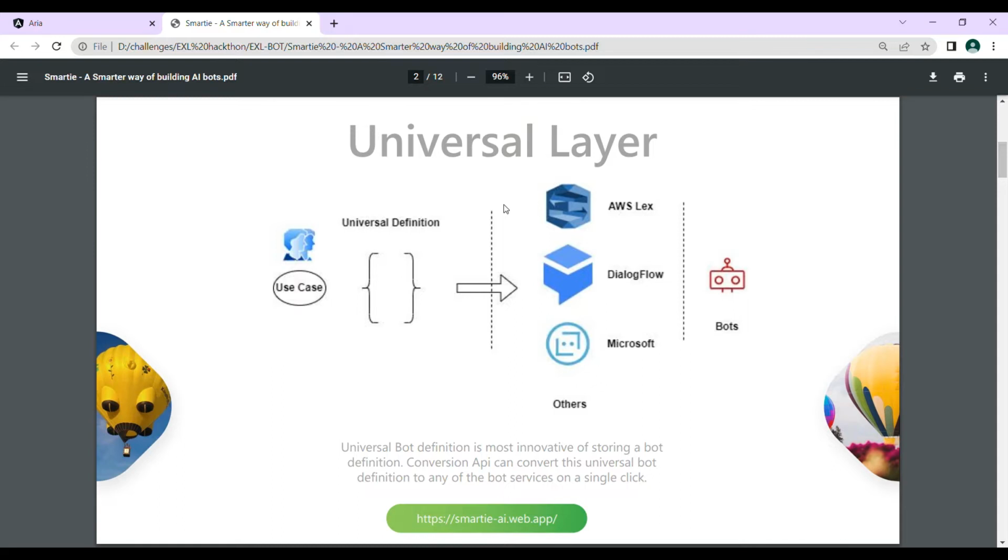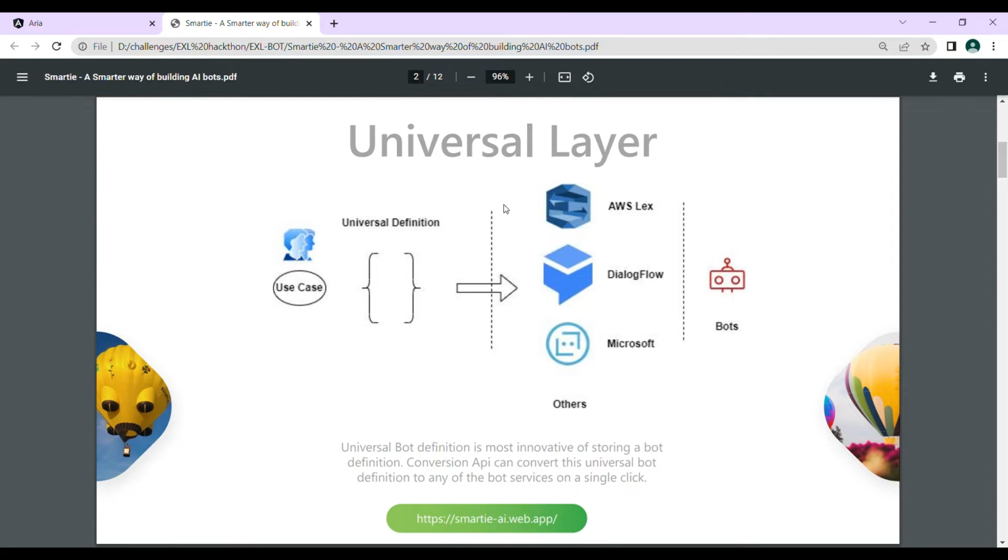And this universal definition is used to build the bots with Smartie with its conversational framework. So in a simple sense, we have built a JSON which has all the definition for a bot, and this universal definition can be used to convert into bots of other service providers as well. So we will be giving information in a single JSON file, and then that can be used to build multiple bots.